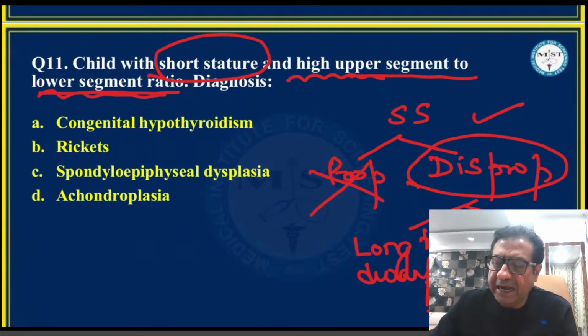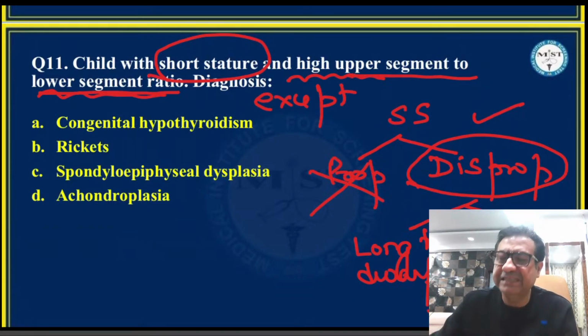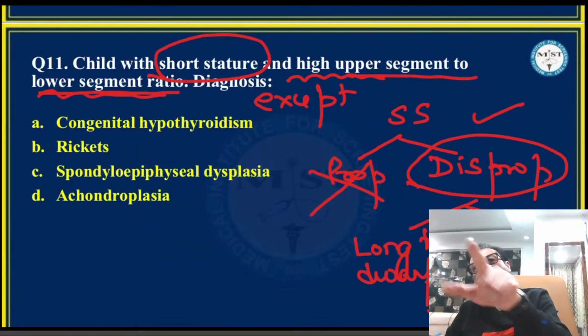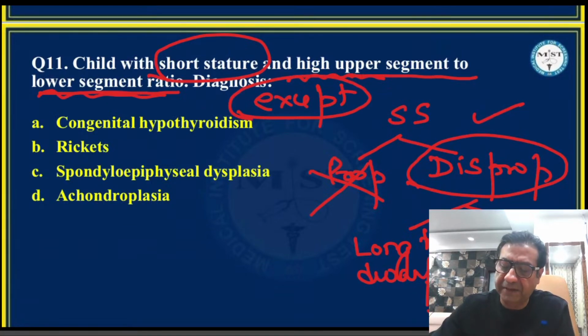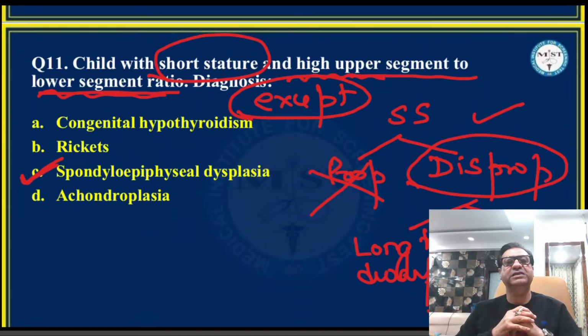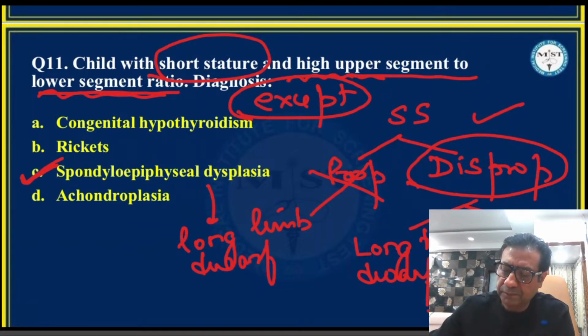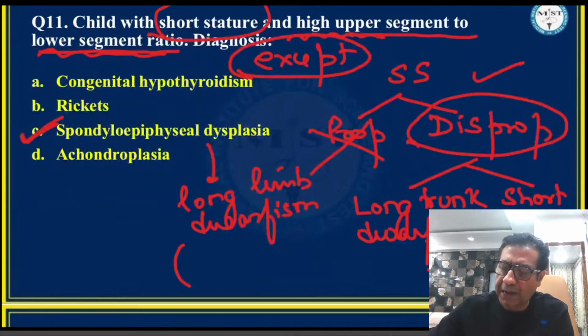Some students said they had mentioned 'except', which makes sense to me, because when they say except, all of them are cases of infantile disproportion except one, and then the answer should be spondyloepiphyseal dysplasia, because spondyloepiphyseal dysplasia is long limb or short trunk dwarfism. It is also called advanced disproportion.